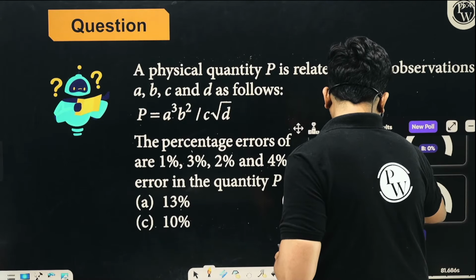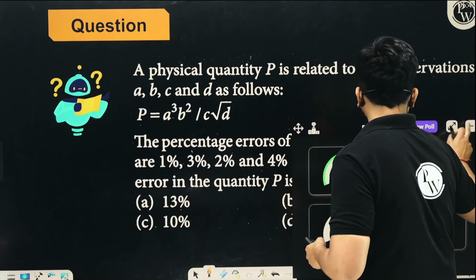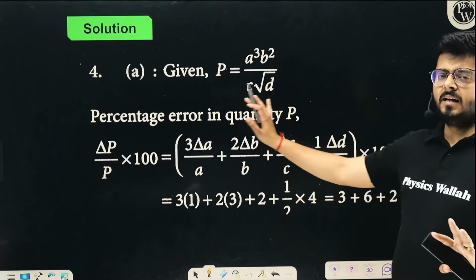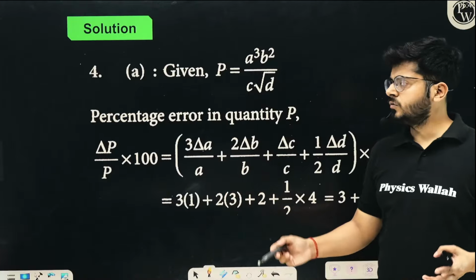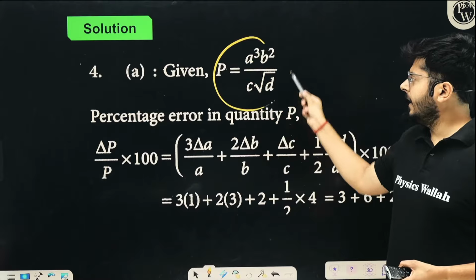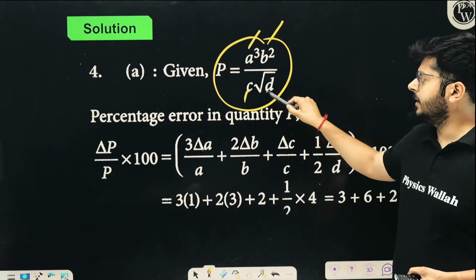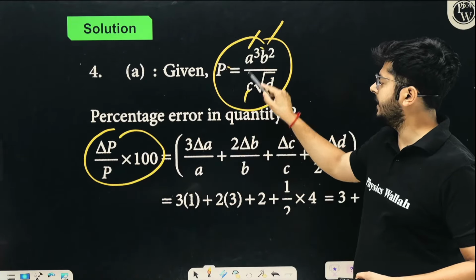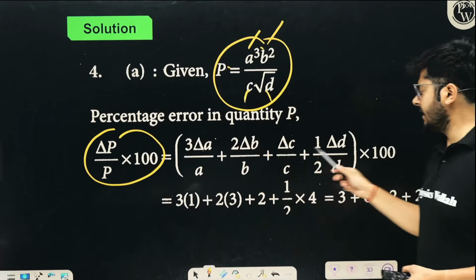Okay, so this one, Malika, Arjun gave the answer first, right? After that, you see that option A was coming out as the right answer. So the correct idea, as I have already told you how to solve it: this is the given quantity, and in all the measurements you are making some error. So what will be the final error? Delta P upon P into 100 is 3 times delta A upon A into 100, 100 is taken out, right?